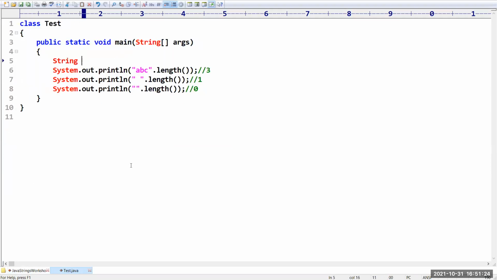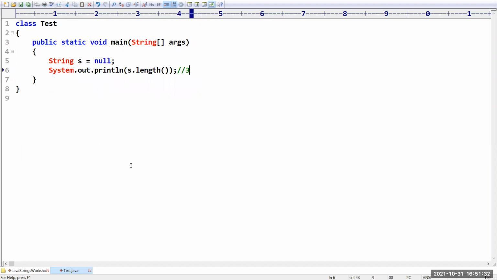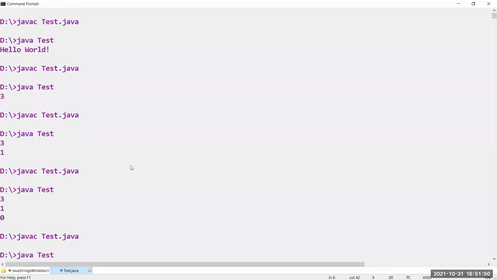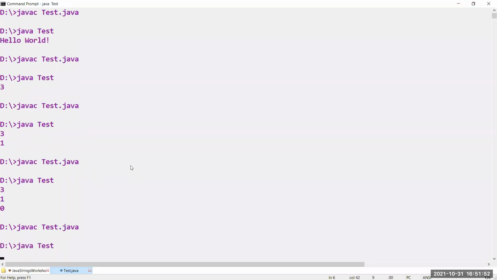What is that program, sir? String s is equal to null, initially it is pointing to null. Now I want to call s.length. Could you please confirm what will be the answer? Yes, what is the answer? Very good. So we are going to get an exception. Yes, Prasad, correct. Sir, what is that exception? It is nothing but a NullPointerException.